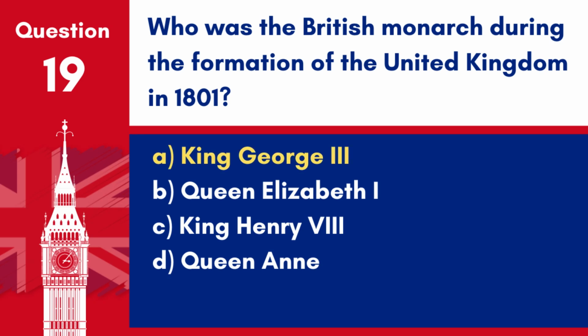Answer: A. King George III. King George III was the monarch when the United Kingdom of Great Britain and Ireland was formed in 1801.